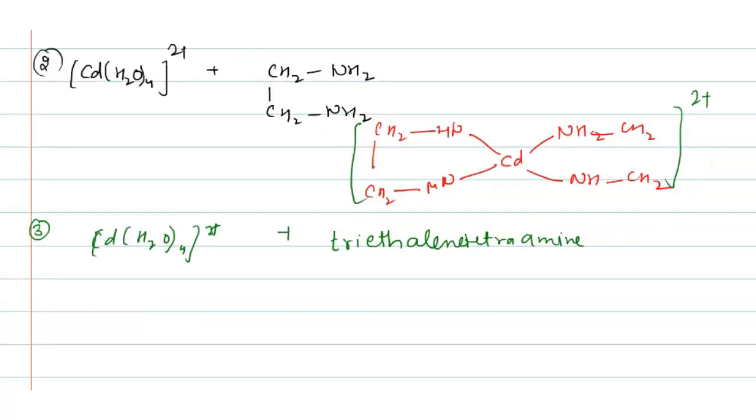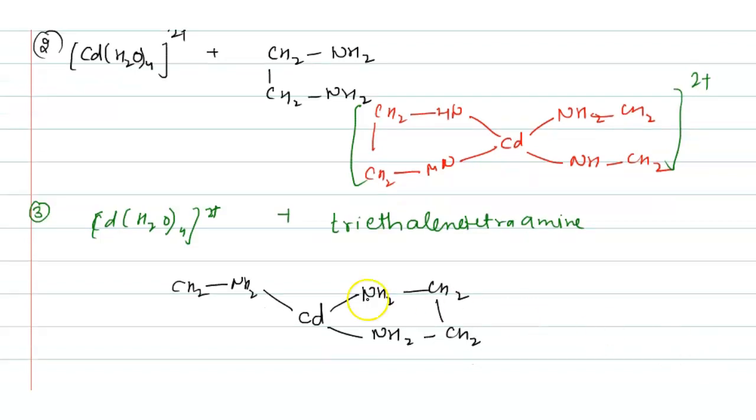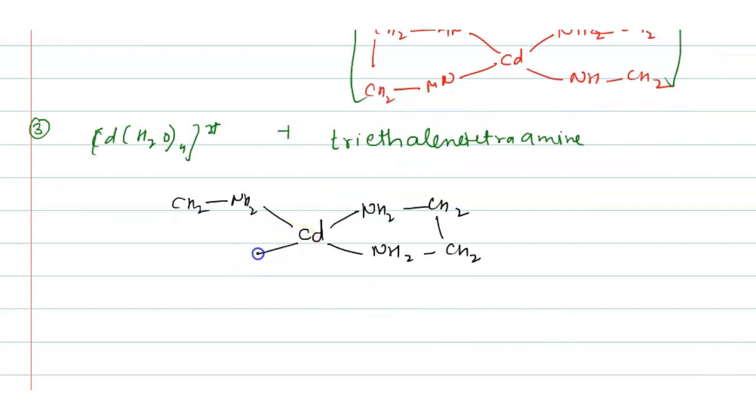So the complex formed is cadmium with NH2 CH2, NH2 CH2, NH2 CH2, NH2 CH2 CH2 in a chain.